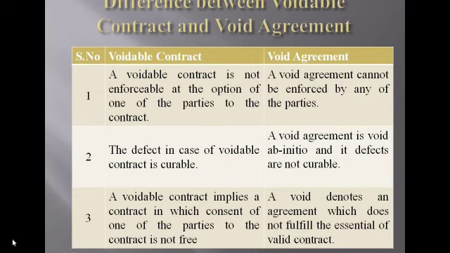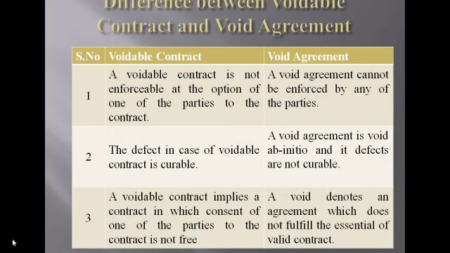The next difference is between voidable contract and void agreement. Voidable contract means one party, the affected party, can enforce, the other party cannot enforce. This is called a voidable contract. Void agreement means it is not enforced. We cannot create any legal relations, it is called a void agreement.